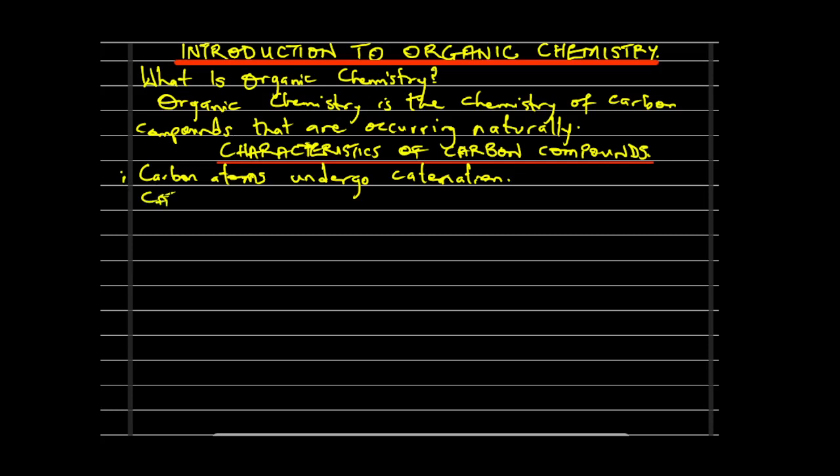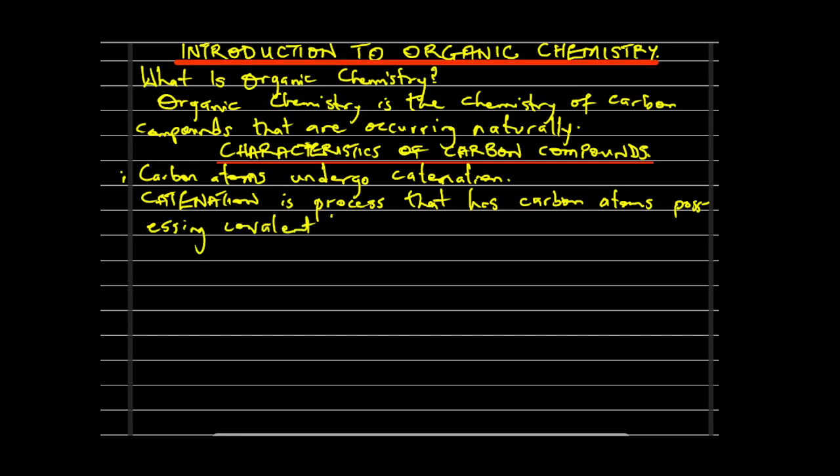Catenation is a phenomenon or a process that has carbon atoms possessing covalent bonds between its own atoms.